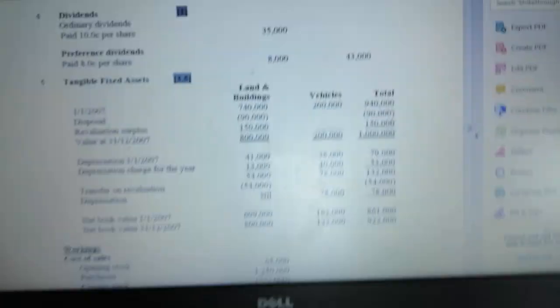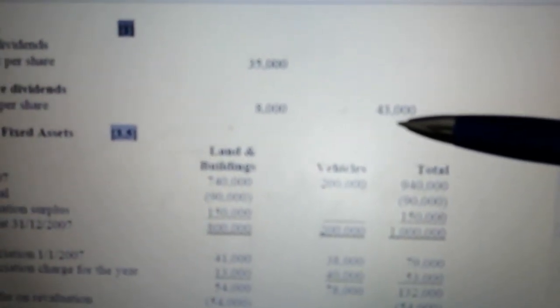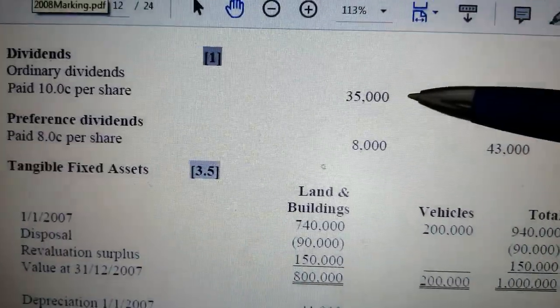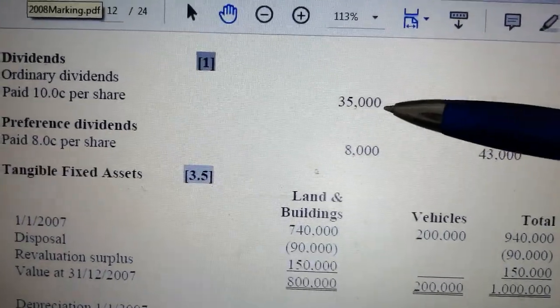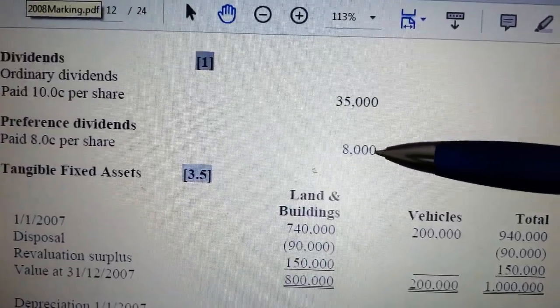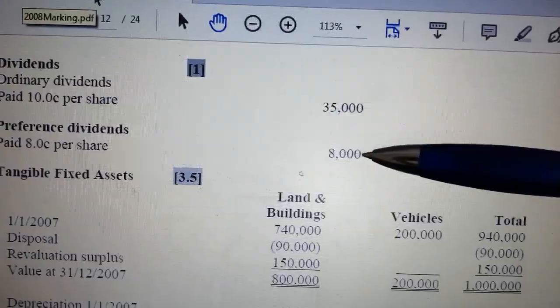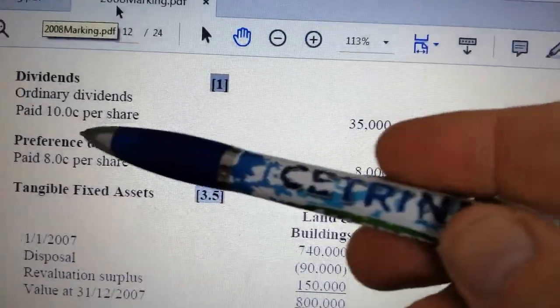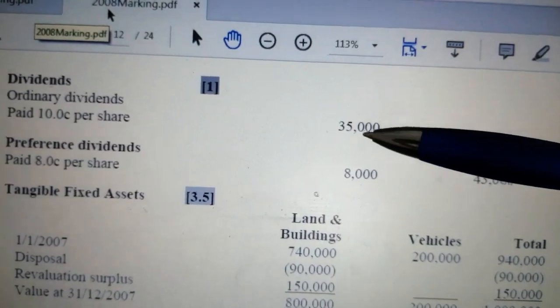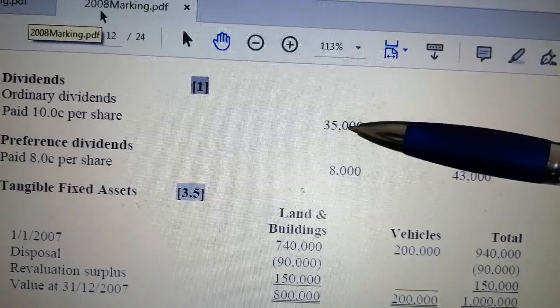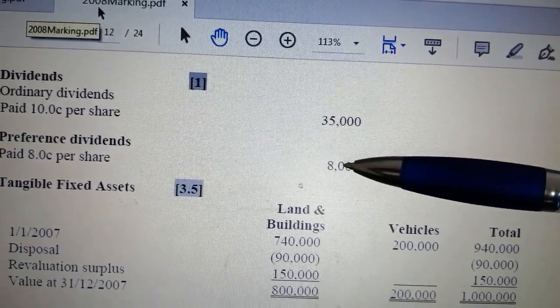Okay, so back here to the question. That's where you get this. 43,000 was the total. Your ordinary shareholders got 35,000 in ordinary dividends. Your preference shareholders got 8,000 in their preference dividends, and they won't get any more or less. Now we must work out what this 35,000 in total that you gave to all the shareholders works out per share, and what this 8,000 works out per share.